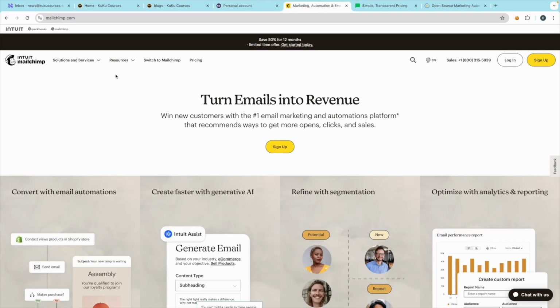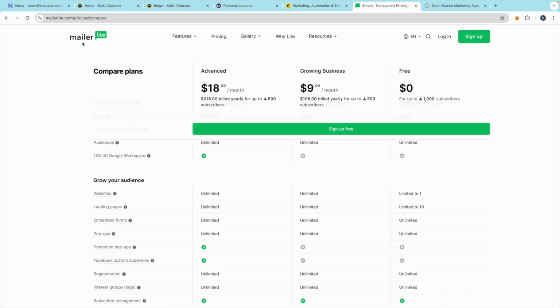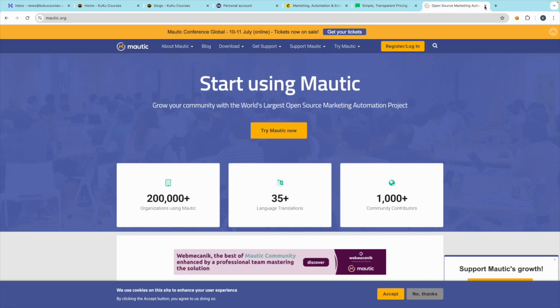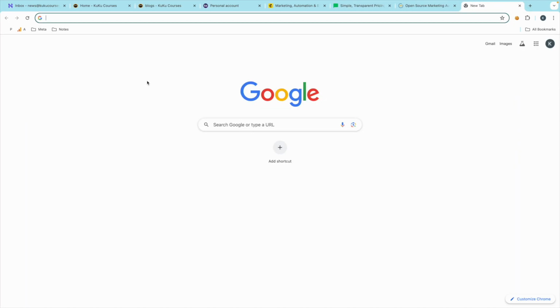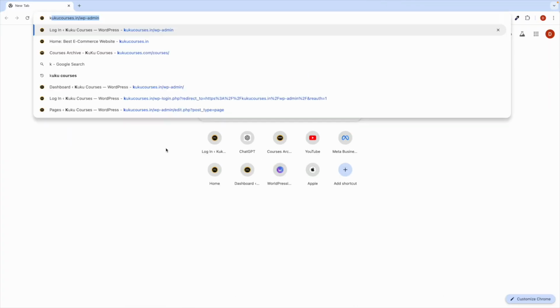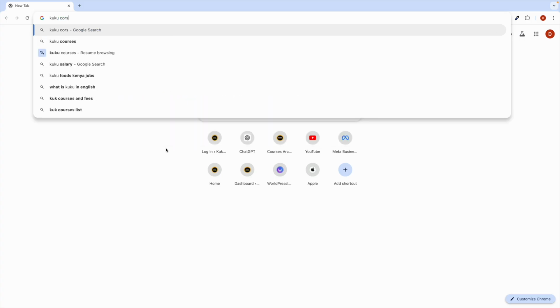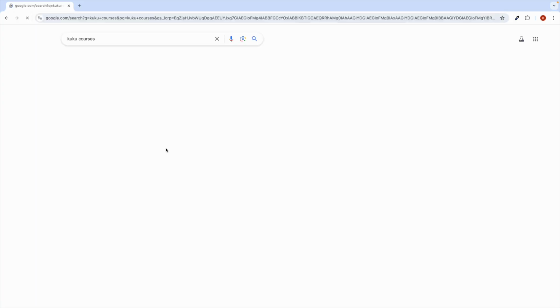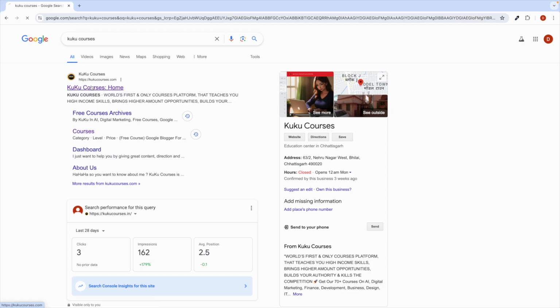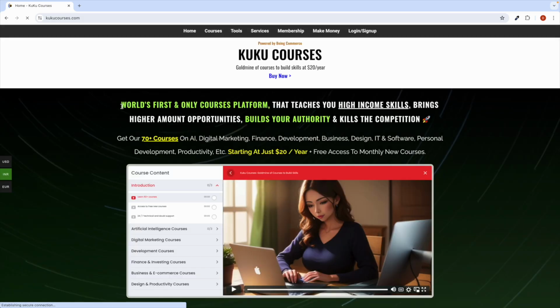If you want to learn Mailchimp, like how to use it and how to create forms, or similarly if you want to go with MailerLite and know how MailerLite works and how to create the forms, even with Mautic, what you guys can do is just search for Cuckoo courses. Let me show you. Search for Cuckoo courses, click on enter, and go to this website, that is the courses.com website.